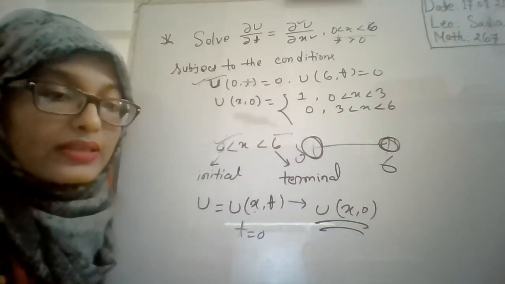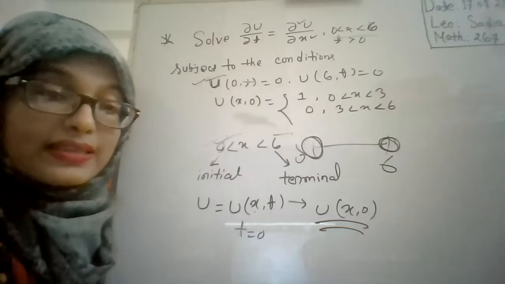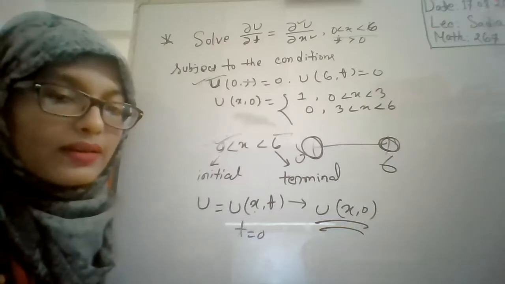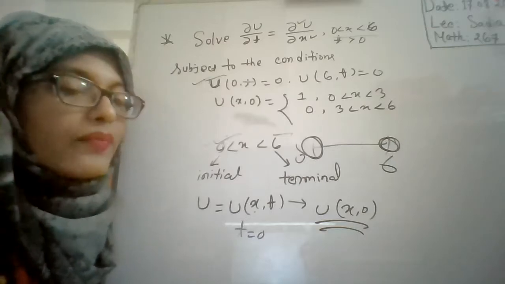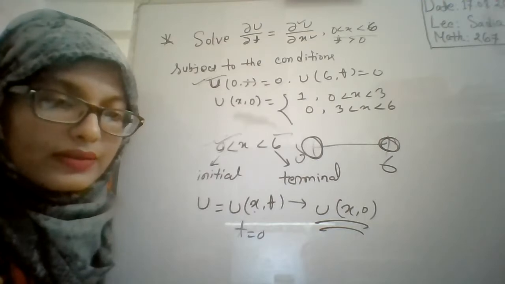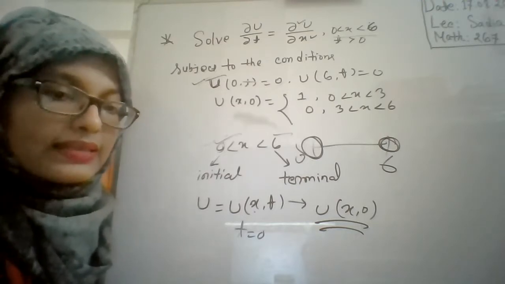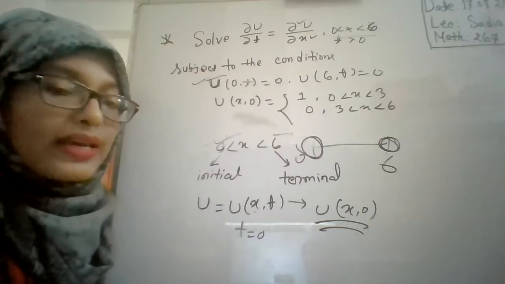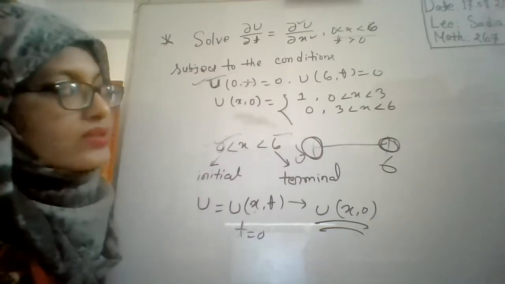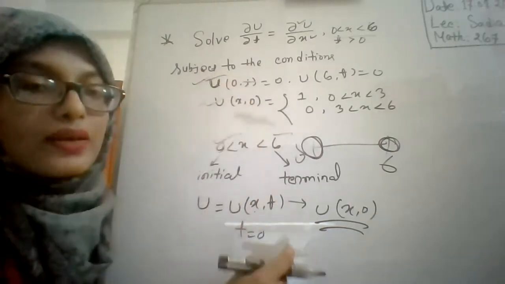When t is equal to 0, it is probably in physics, the initial speed. Have you learned when t is equal to 0? At initial time, yes. t is time. So initial. Since t is time and t is 0, that means it indicates the initial time, right? And that's why this condition is known as the initial condition.